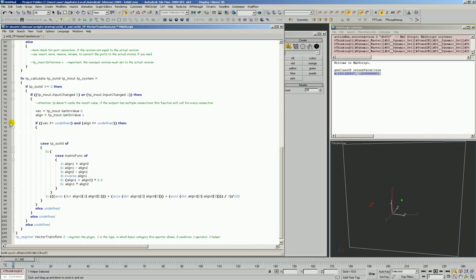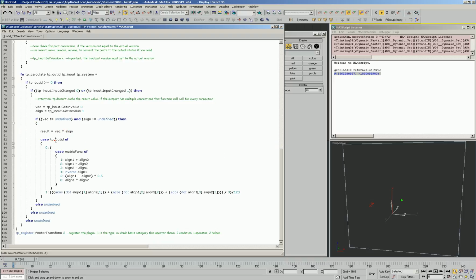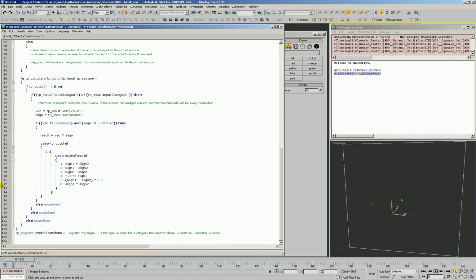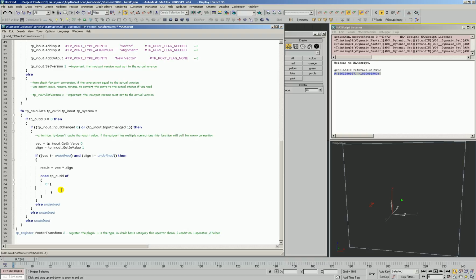And in our case, what we need is we're going to create something called result equals vec times align. And what that does is it's going to multiply the vector against the alignment and put the vector in the alignment space. Case TP out ID, we'll leave some of this structure in here in case we need it. We don't need all this mess at the bottom. That's from the previous script. Nor do we need the case matrix funct of, which was part of the alignment math to help us determine which function we wanted. But in this case, we'll just go ahead and output the result.